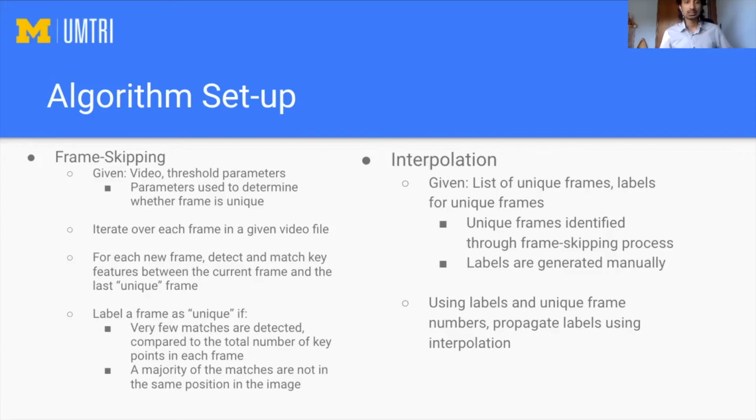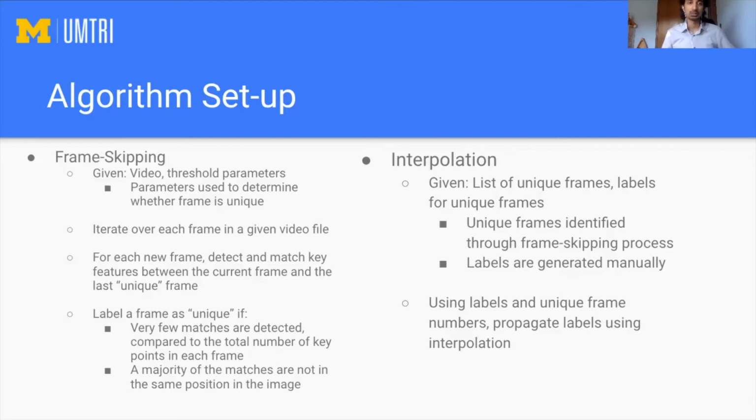We iterate over each frame in the given video file, detecting the key points in the newest frame as well as the last unique frame, and we match as many key features between the 2 frames as we can. If there are very few matches, or if the matches that are detected have moved significantly from their previous position between the 2 frames, the newest frame is labeled as unique.